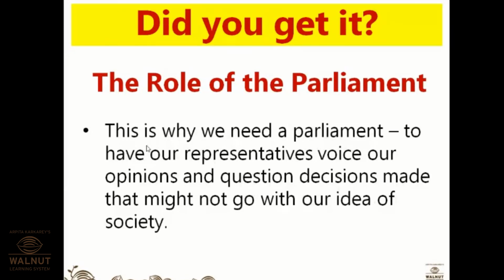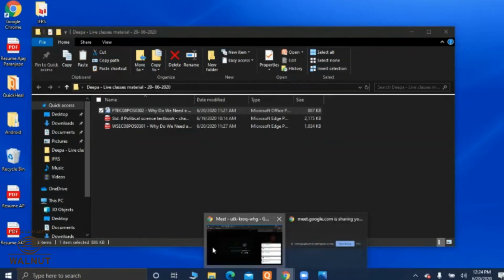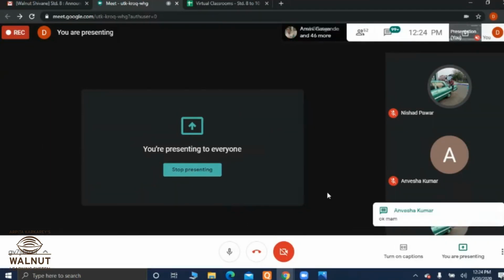Okay, that is why we need a parliament to have our representatives voice our opinions and question decisions made that might not go with our idea of society. So this is all about the parliament, about Rajya Sabha and Lok Sabha. Okay. So have you understood the concept of Rajya Sabha and Lok Sabha?